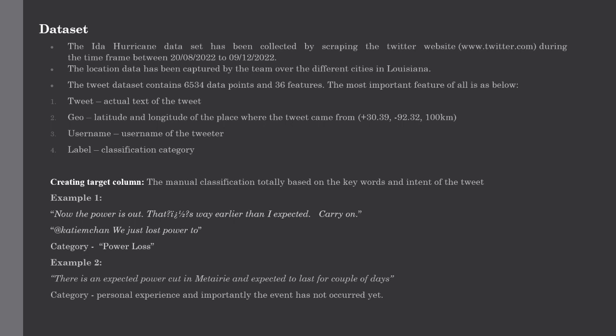Example 2, there is expected power cut in Materi and expected to last for a couple of days. This category is not personal experience, and most importantly, the event hasn't even occurred yet. Similarly, we must categorize the whole dataset into appropriate categories by considering the keywords in the tweet and understanding the intent of the tweet.